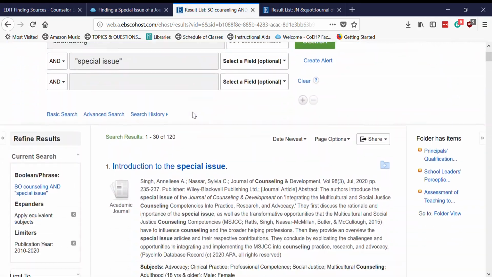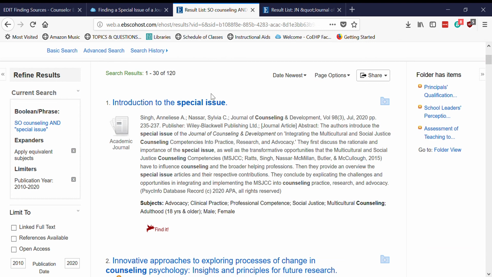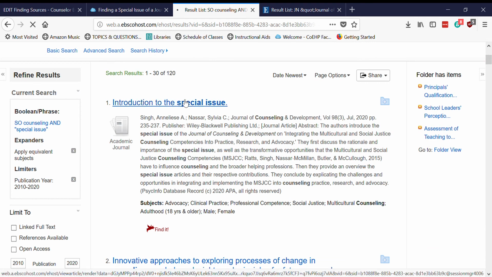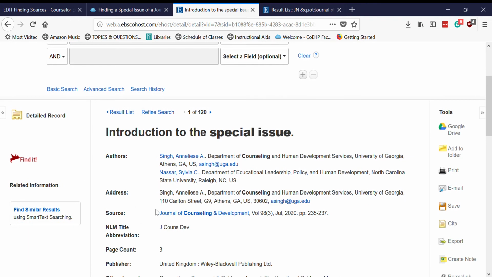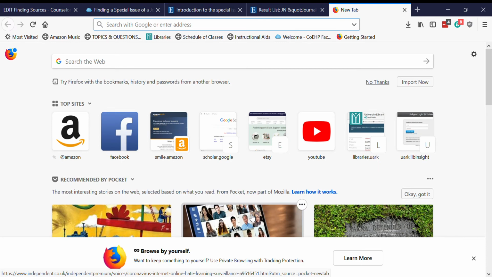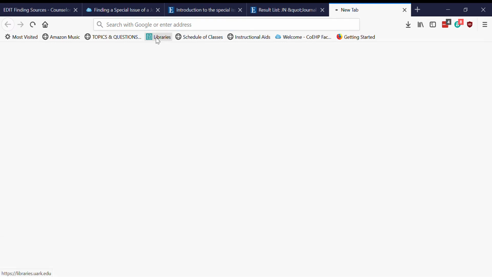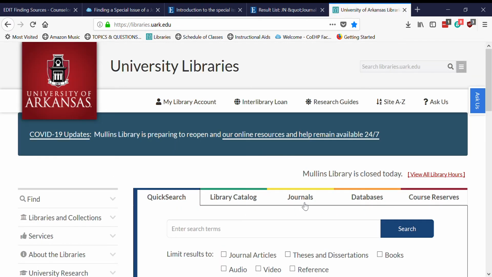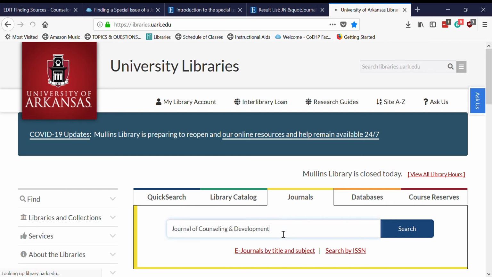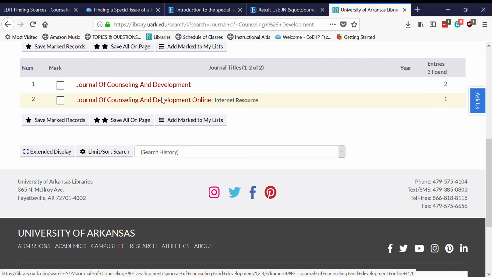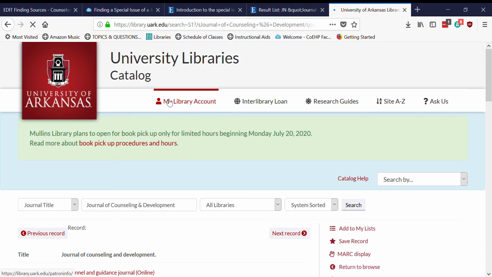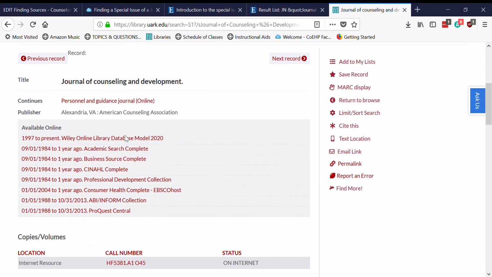So let's say we picked this introduction to the special issue of Journal of Counseling and Development. This one is not in full text in this database, but if I take that journal title and do the same thing again, where I go to the library's homepage and search by journal, what I'll find is that we do actually have that online. So here's Journal of Counseling and Development online. It's an internet resource, and we have all of the years that we need.